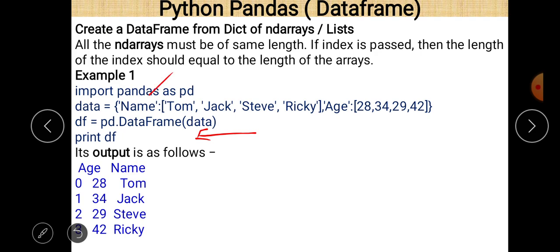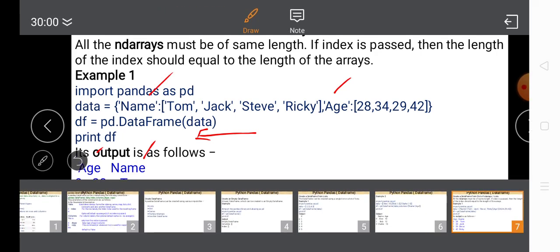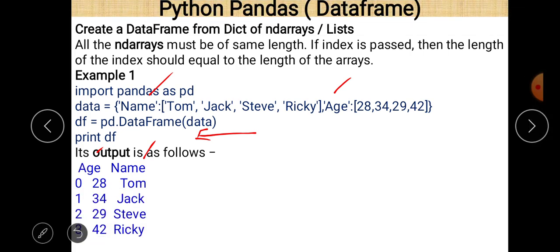So pd.DataFrame(data). Okay, so we can easily see here age and name are there. Now you can see here that age comes first, and after that name appears. Why is it so? Because this is declared in a dictionary, and in a dictionary order doesn't matter. So it is possible that name comes first and then age, and it may be possible that age comes first and then name. So order doesn't matter in case of a dictionary. Okay, so these are the different column names, age and name here.